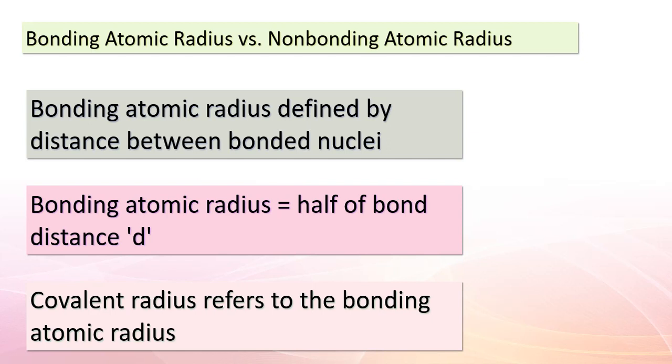In figure 7.6, the bonding atomic radius is precisely half of this distance. Now, what's really fascinating is the difference between the bonding atomic radius and the non-bonding atomic radius. The bonding atomic radius is smaller because the atoms are drawn closer together by the bond. On the other hand, in a non-bonding situation, atoms collide and then move apart. This results in a larger non-bonding atomic radius.